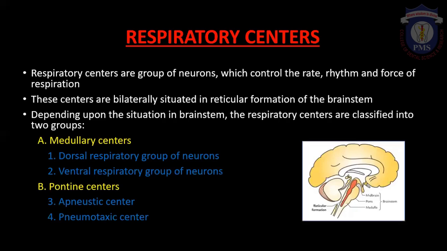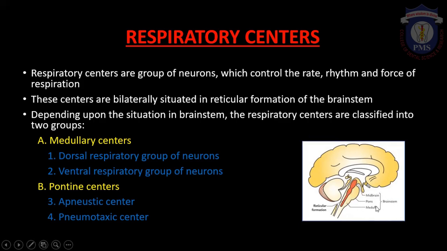So let's see what the respiratory center is. As I've already mentioned, this refers to a group of neurons which controls the rate, rhythm, as well as force of respiration. And they are bilaterally situated in the reticular formation of the brainstem. In this figure you can see the brainstem, which is made up of midbrain, pons, and medulla. And the respiratory center is located in the reticular formation of the brainstem.